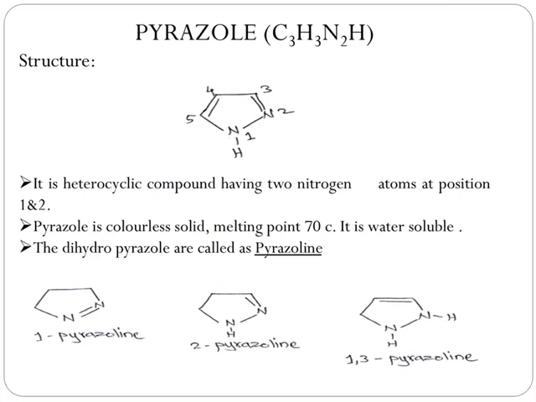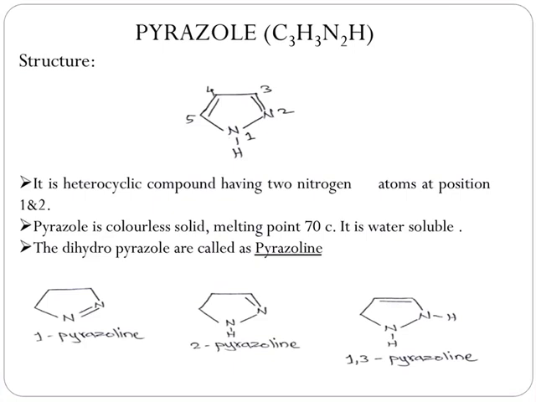Pyrazole molecular formula is C3H3N2H, that means it contains 3 carbons, 3 hydrogens, 2 nitrogens. Pyr means nitrogen. Azole also means nitrogen, that is the name pyrazole itself indicates presence of 2 nitrogens.